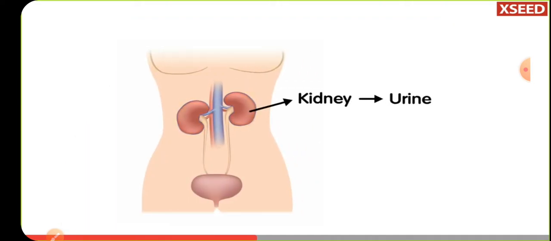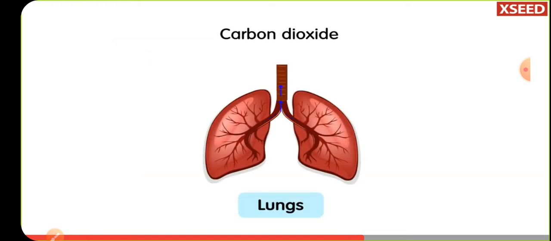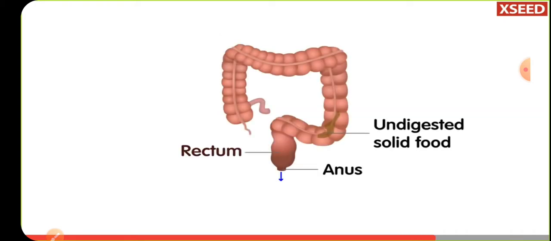The urinary system and skin remove wastes from our body in the liquid form. Lungs remove carbon dioxide gas. Rectum and anus remove the undigested solid food.